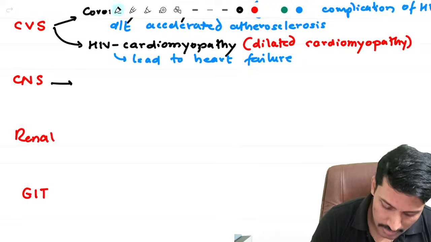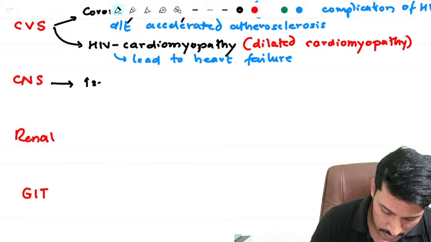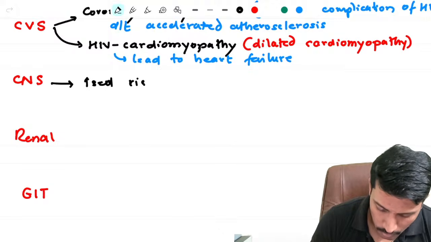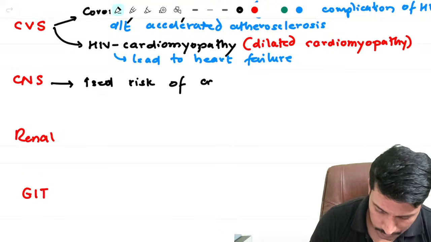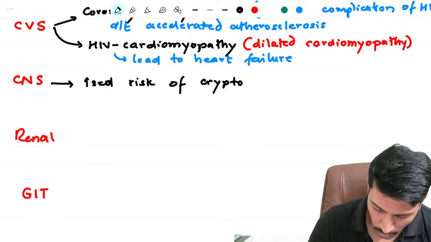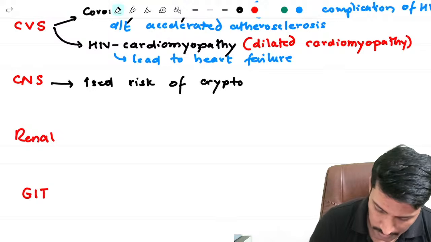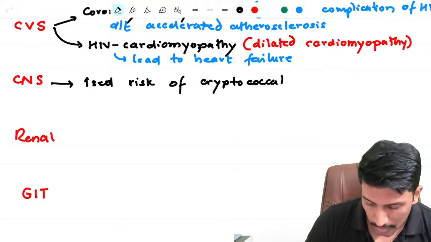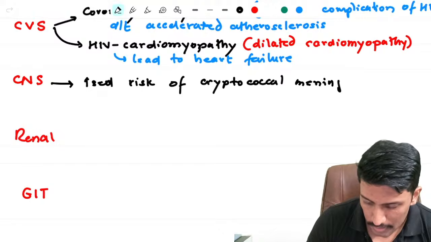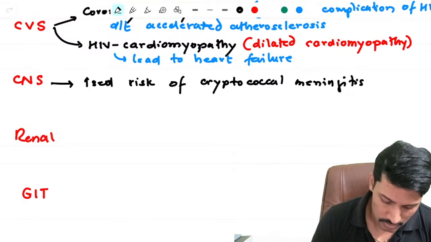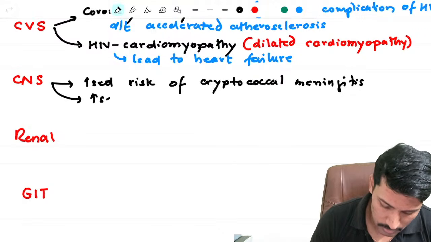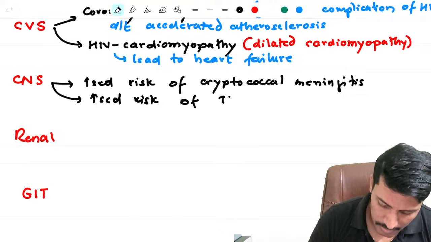Okay. Now, will HIV affect the central nervous system? Yes. So HIV increases the risk of cryptococcal meningitis, or fungal meningitis, in other words. And not just that, HIV also increases the risk of developing tuberculosis. So there is also increased risk of TB meningitis.